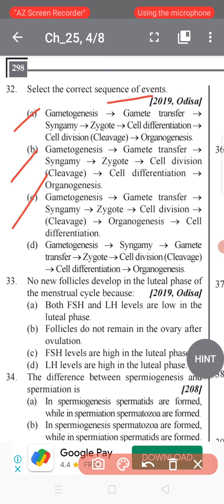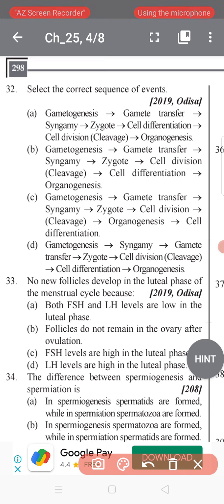Other options rearrange these steps; option D has gametogenesis, syngamy, gamete transfer, zygote, cell division. So what is the best option here? If you have studied deeply, you can give the answer.